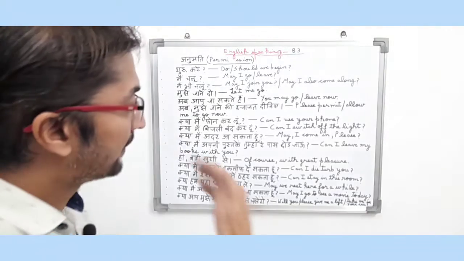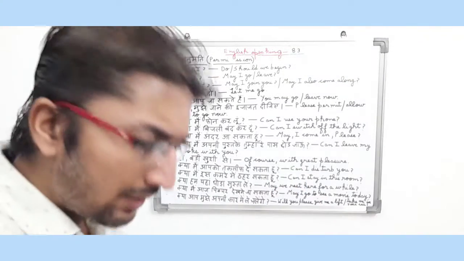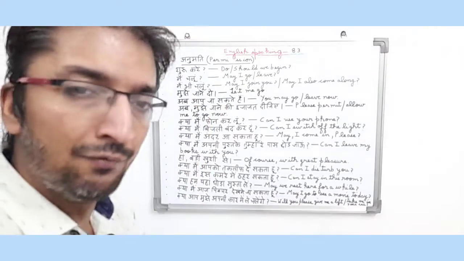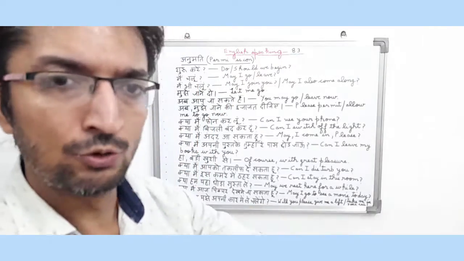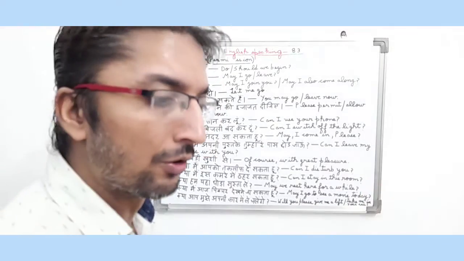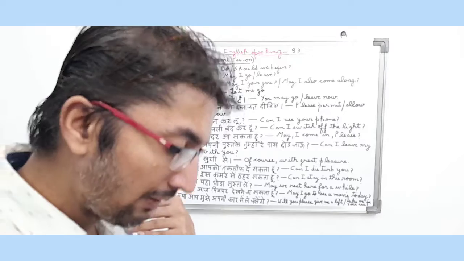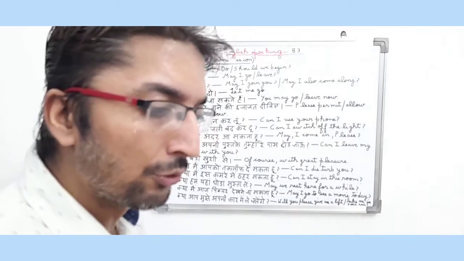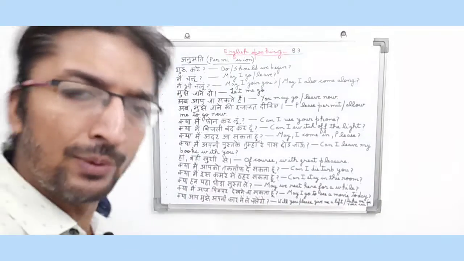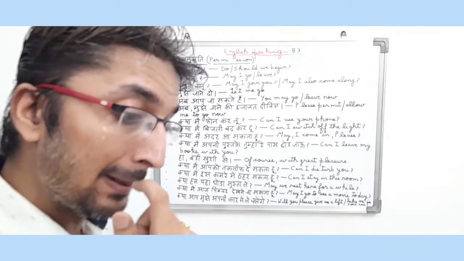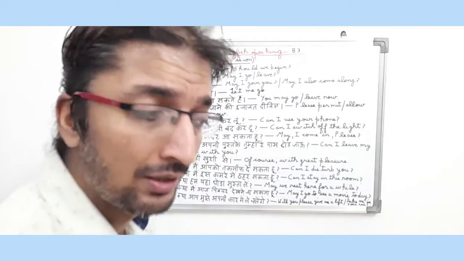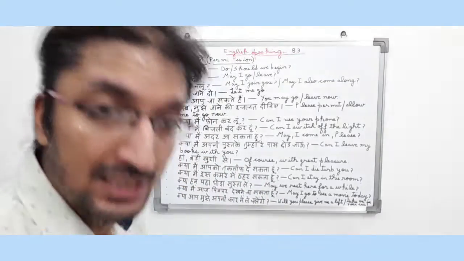with examples. Friends, these kinds of permission type sentences we normally use in our daily life when we enter into a classroom, into a room, or try to take a room on rent, or try to give our things to another person, or if we want to take a lift in a car. So these kinds of sentences we normally use in our daily life and knowledge of these sentences is very important if we want to become a fluent English speaker.